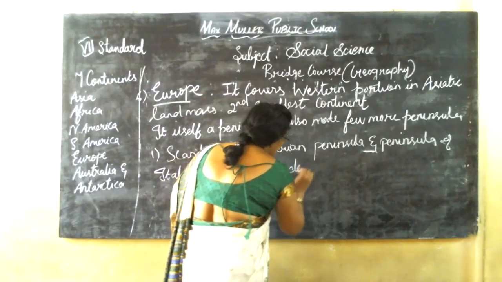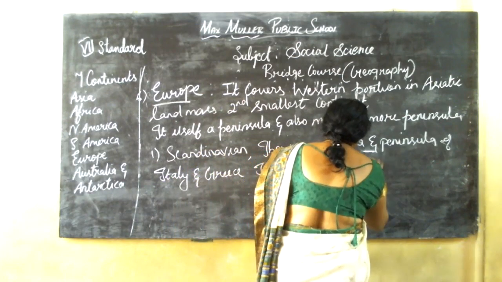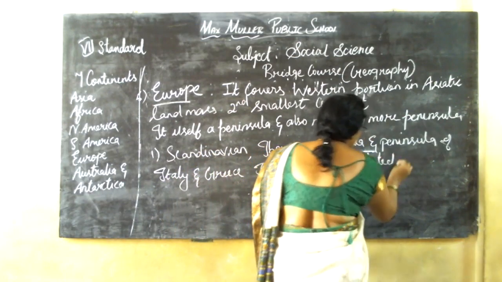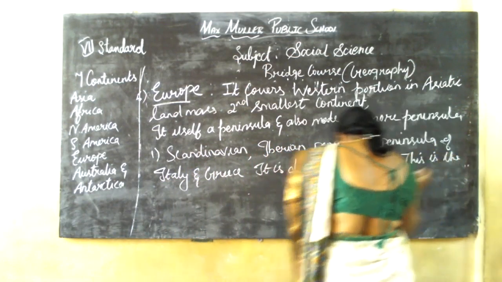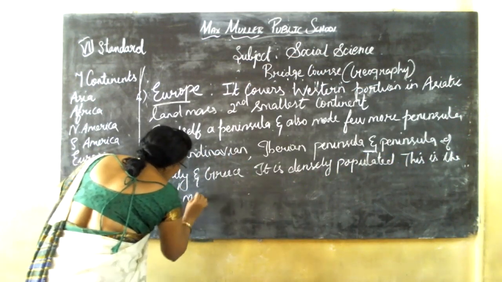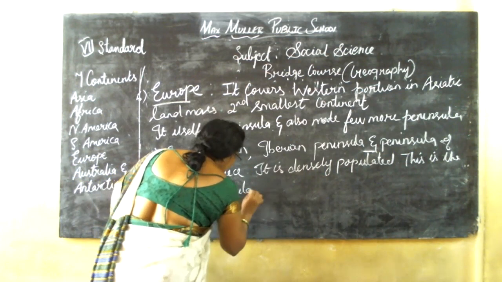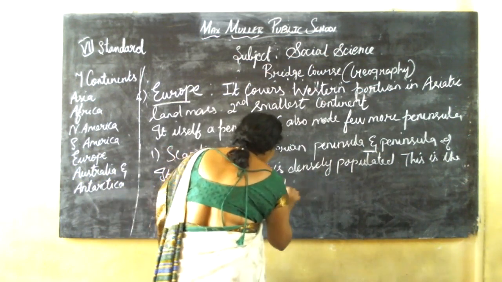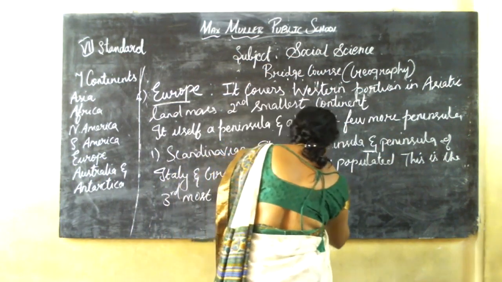It is densely populated, and because of that, this is the third most popular continent in the world.